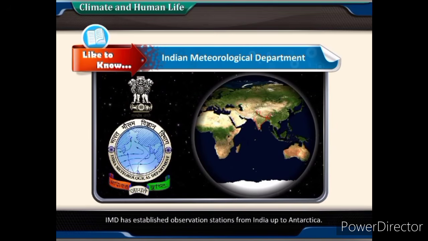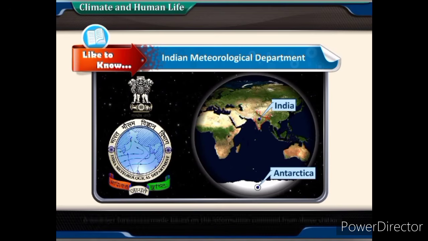IMD has established observation stations from India up to Antarctica. A weather forecast is made based on the information collected from these stations.